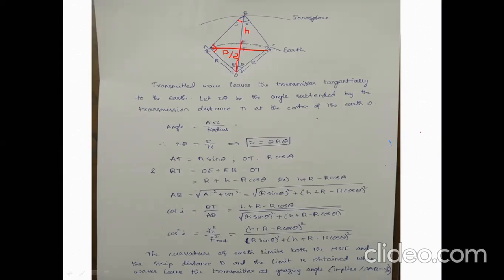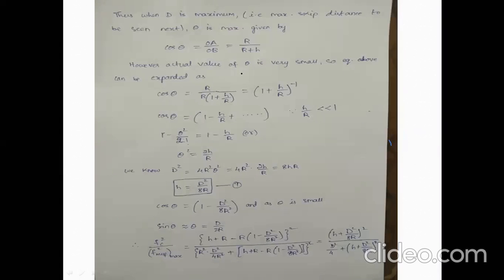Once again, MUF means maximum usable frequency. So OA by OB is R by R plus H. However, the actual value of theta will be very small. So when you take R common in the denominator, it becomes R by R into 1 plus H by R, R and R cancel. So this can be written as 1 plus H by R whole inverse.